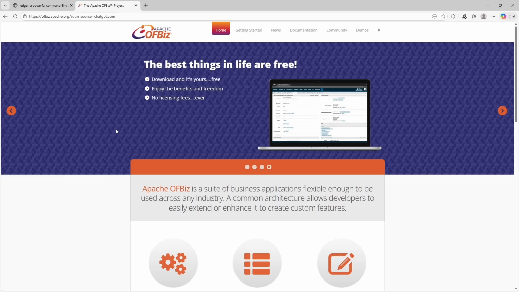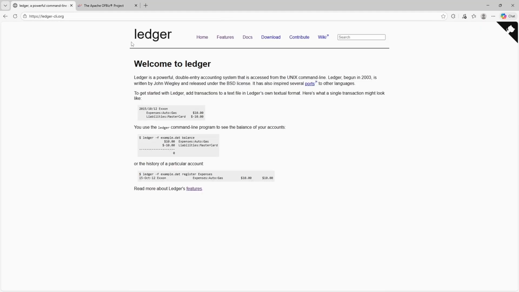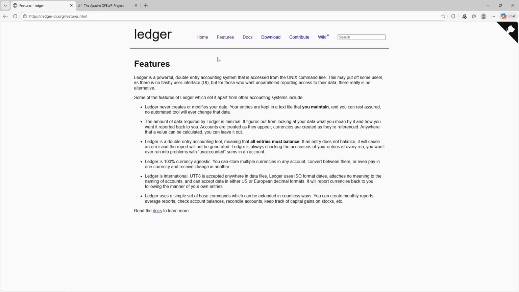Now let's move into Ledger features. Ledger is a powerful plain text accounting system designed for users who value accuracy, transparency, and speed. Transactions are recorded in human-readable text files that can be edited with any text editor, stored in version control systems, and audited line by line.